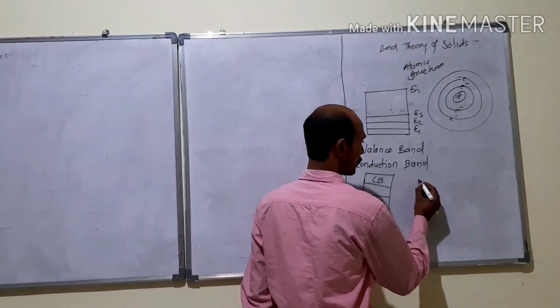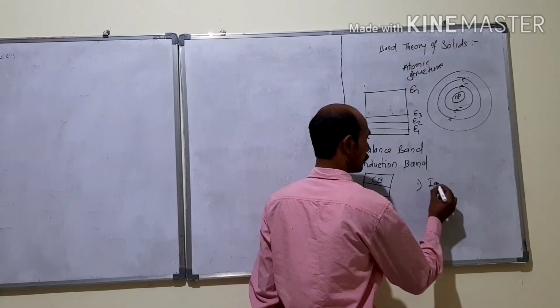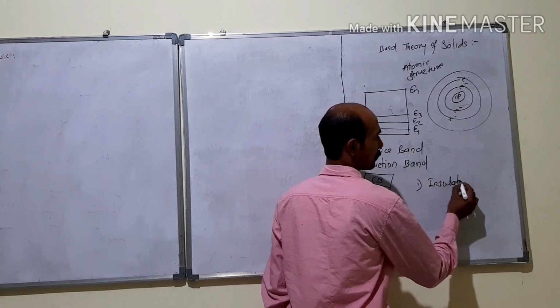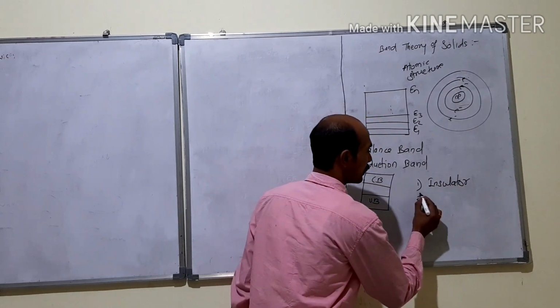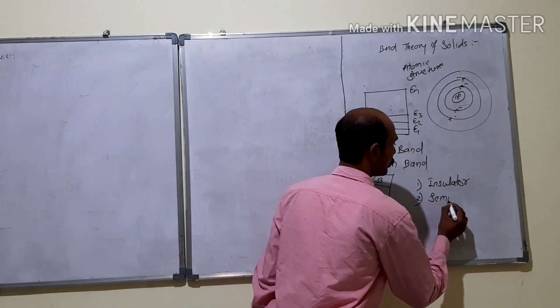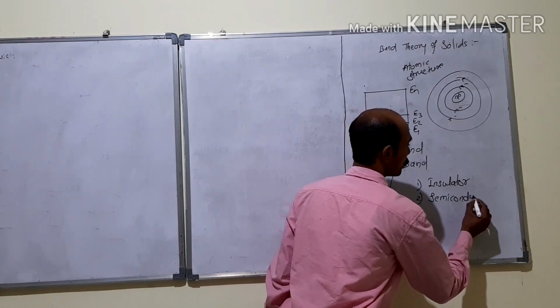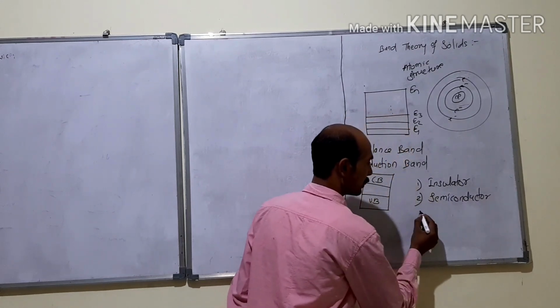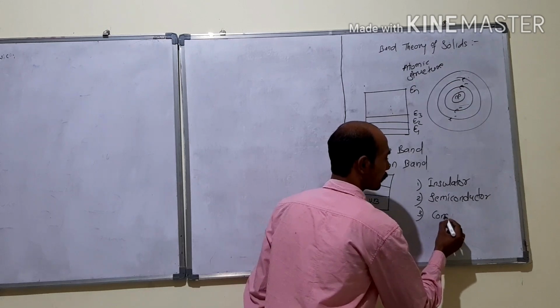That is, first is insulator, second is semiconductor, and third is conductor.